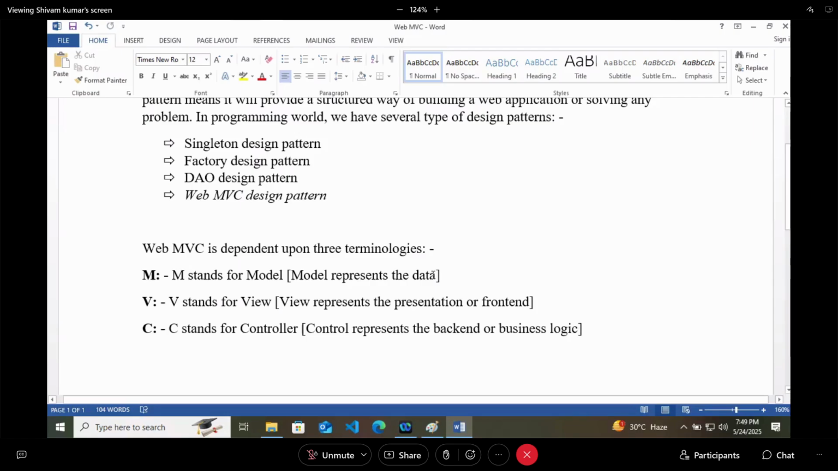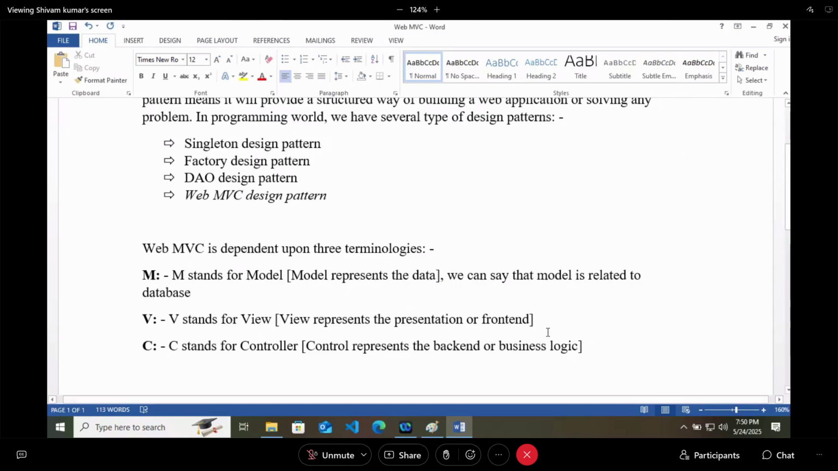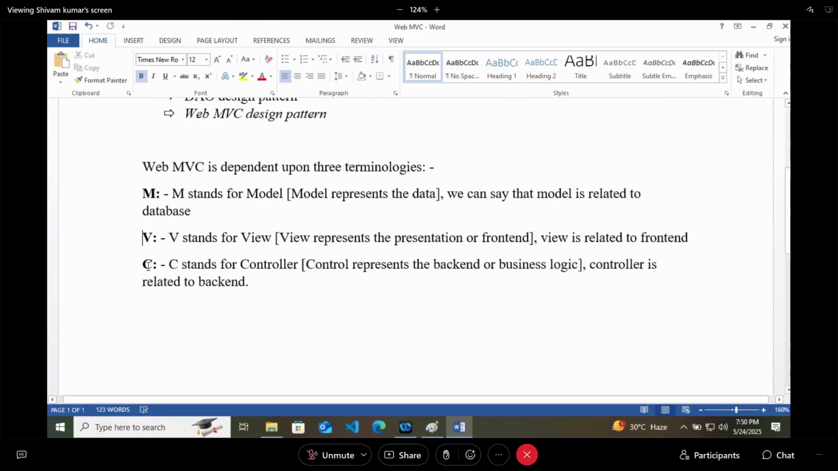So in a simple way, we can say that model is related to the database, as here we are talking about data. View is related to the front end, and controller is related to the back end. So that is your M, V, and C.